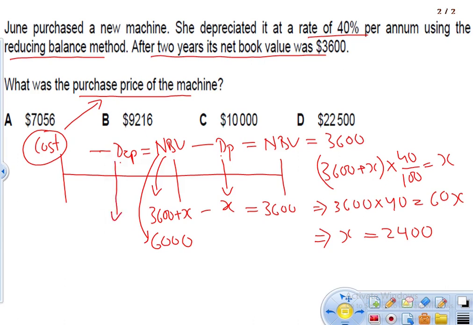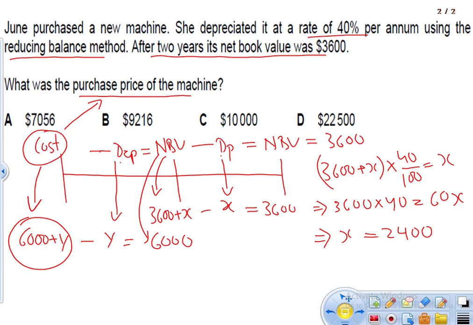Let's assume this depreciation is y. From this cost, if I subtract y, then I'll get 6000. So we'll do the same equation: 6000 plus y minus this y, because this is the cost and this is the depreciation, then we'll get 6000.